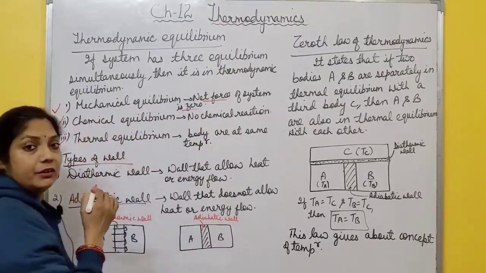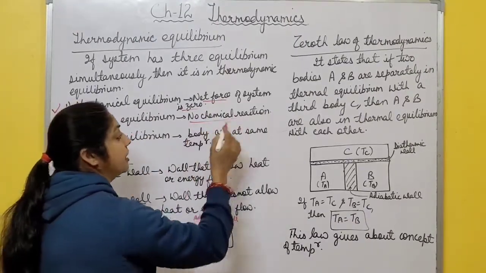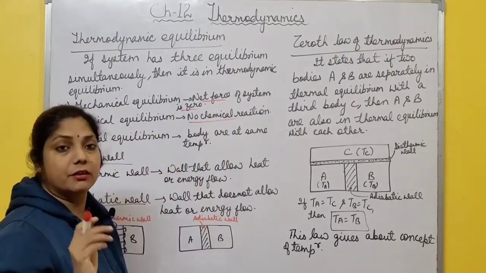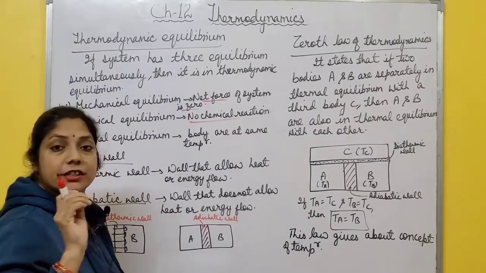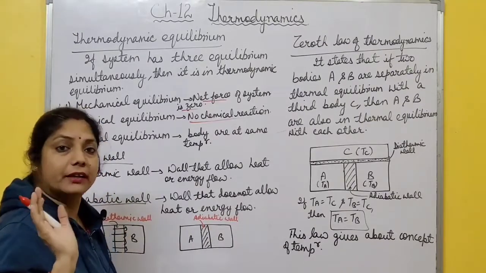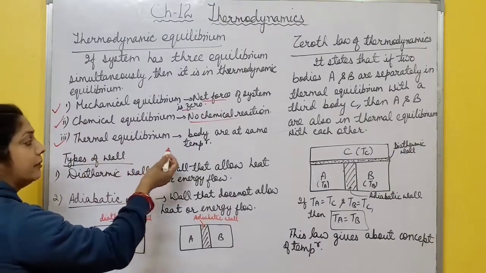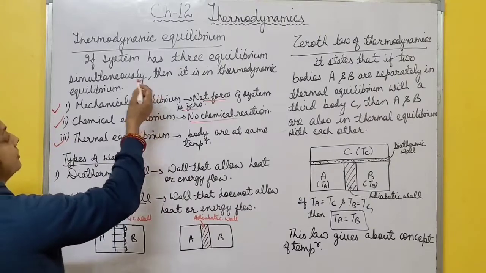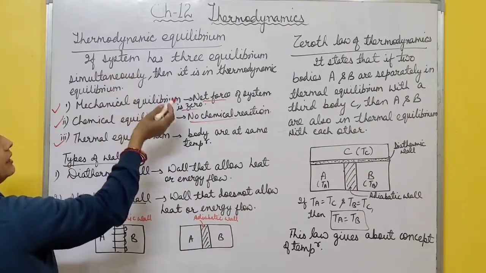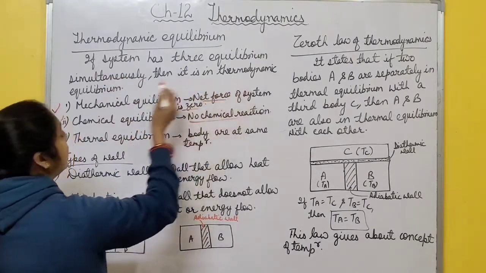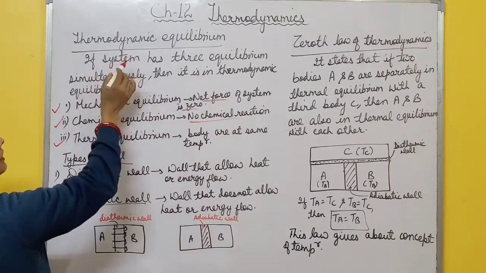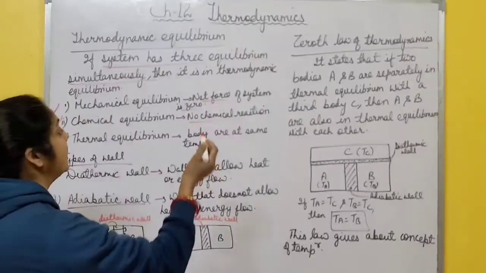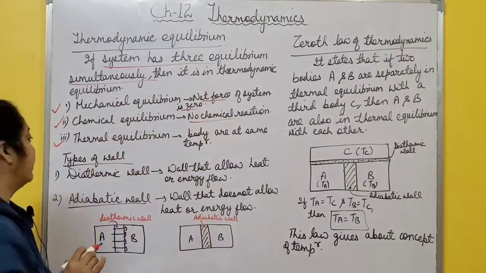What is chemical equilibrium? If no chemical reaction takes place in the gas, then the system is said to be in chemical equilibrium. It means they are non-reactive gases, right? Then thermal equilibrium, if the bodies are at the same temperature. If all these three equilibria take place in a system simultaneously, then the system is said to be in thermodynamic equilibrium.